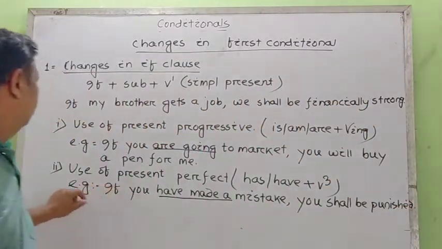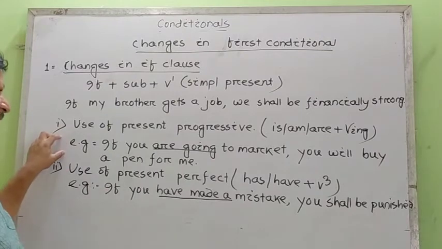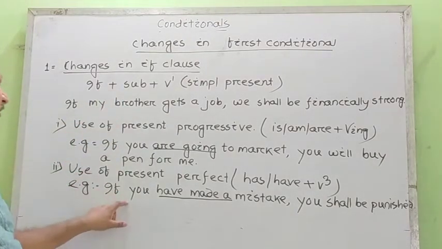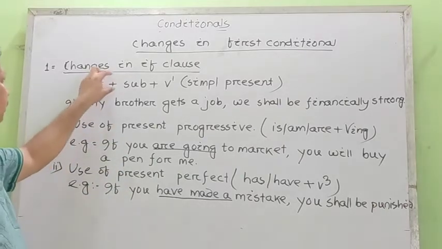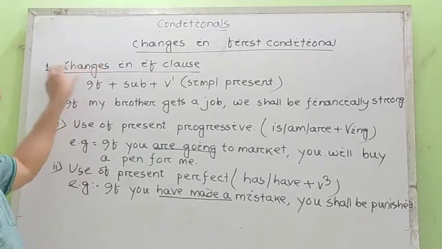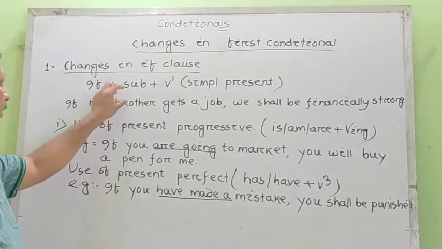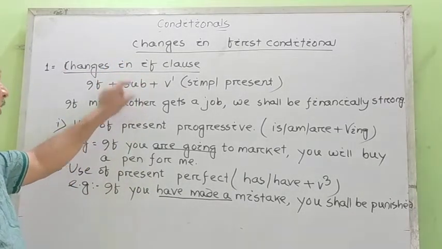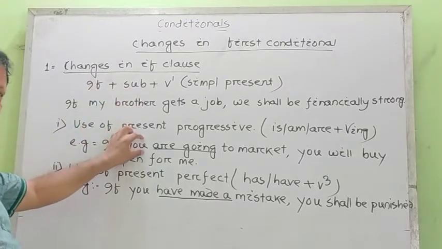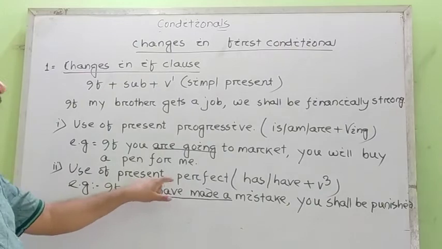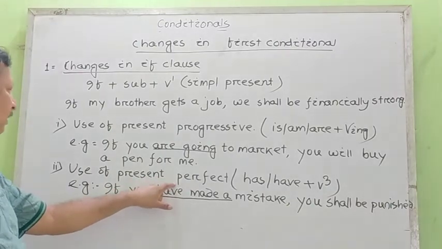See, so these are the subtle changes. Very little change we can write in our if clause. We can use the simple present. It is the fixed one, but instead of that we can also use, according to the context, the present progressive and present perfect. Okay?